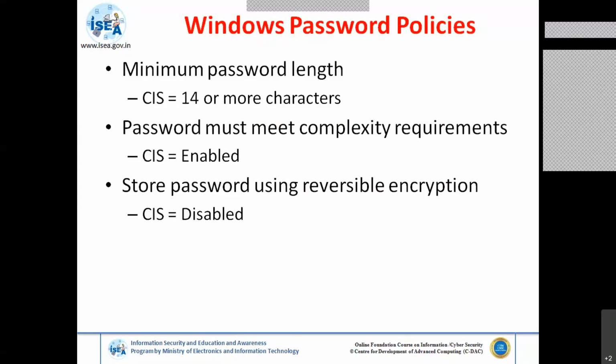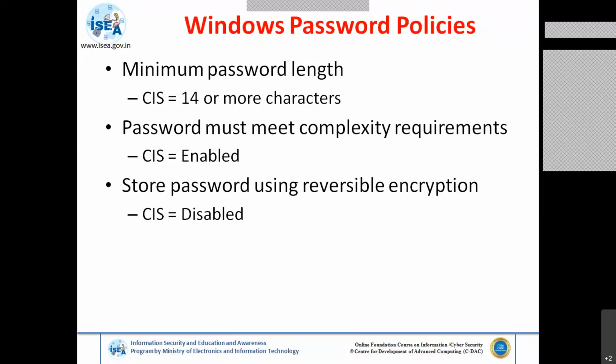Why do you have to use a longer password? Can anyone tell from the chat? Why use 14 characters, when I am using a 10 or 8 character password? Because a 10 or 8 character password has more chances of being cracked easily, within some days or some time.